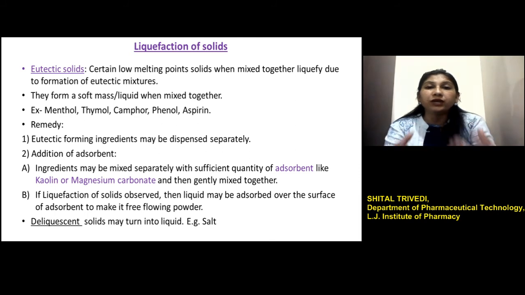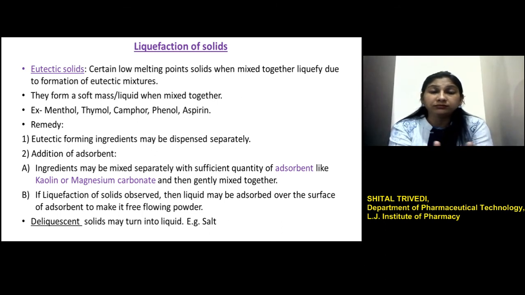That means when we mix these ingredients, they lower the melting point of each other, and because of this eutectic mixture, the powder mass softens, or it may turn into liquid form. So that results in a phase change from solid to liquid.